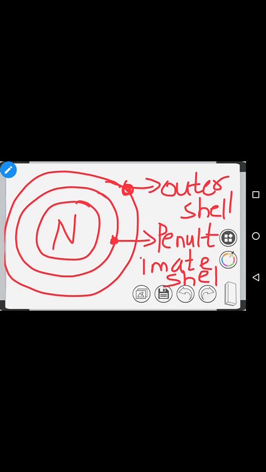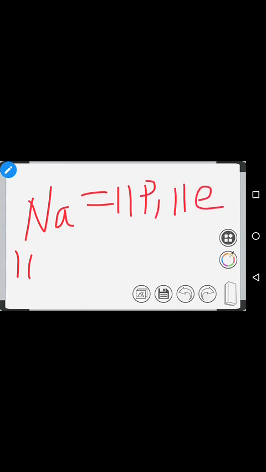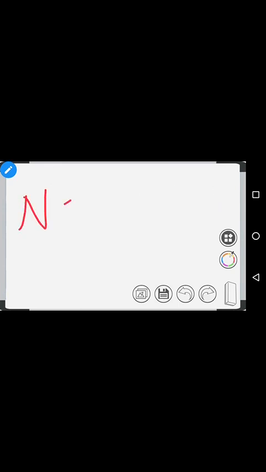Listen, and remember, write it in your notebook also. Outermost shell is what, penultimate shell is what. Now I gave an example like sodium. Sodium has atomic number 11. That means sodium has 11 protons and 11 electrons. Now we have to fill these 11 electrons.